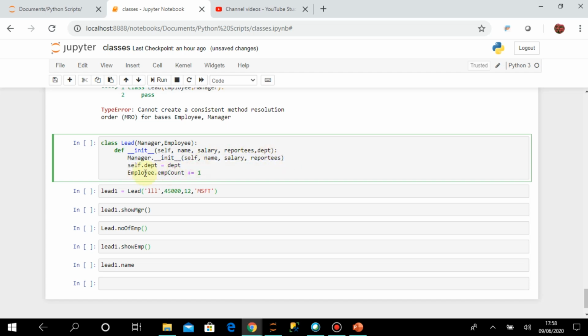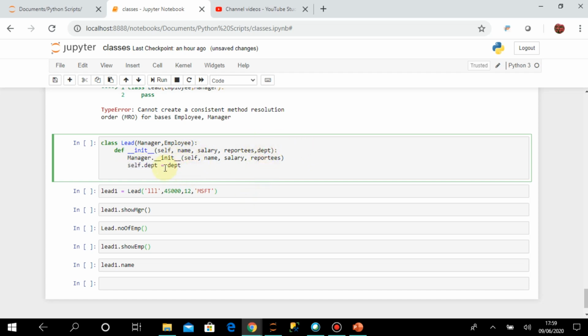So let us check, and this self.department equal to department. This employee count I don't need, because it will anyway be increased every time the Employee initialization is done. My main purpose here is to call the base initialization methods, and to do the assignment for the new data member.